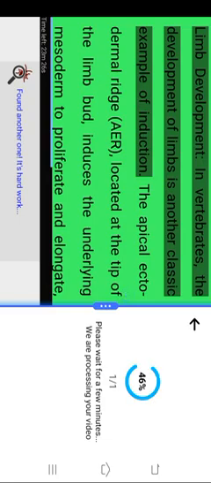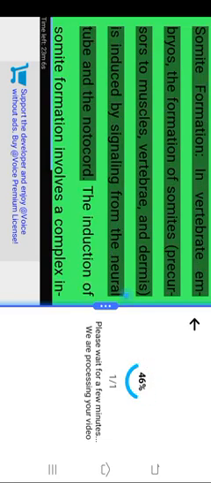Limb development. In vertebrates, the development of limbs is another classic example of induction. The apical ectodermal ridge, located at the tip of the limb bud, induces the underlying mesoderm to proliferate and elongate, leading to the formation of the limb. Signaling molecules such as fibroblast growth factors, FGFs, secreted by the AER play a key role in this induction process. Additionally, the zone of polarizing activity, ZPA, in the posterior part of the limb bud secretes SHH, which helps to establish the anterior-posterior axis of the limb and determines the patterning of digits.